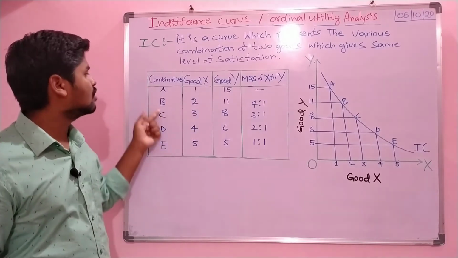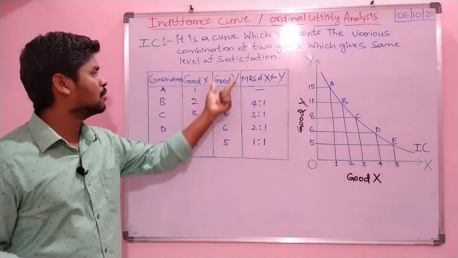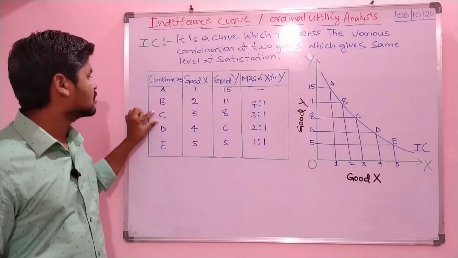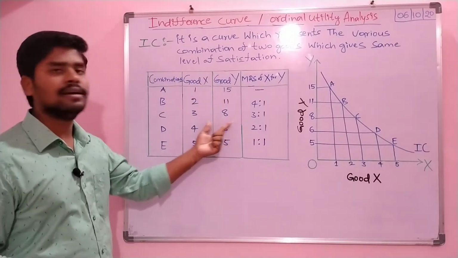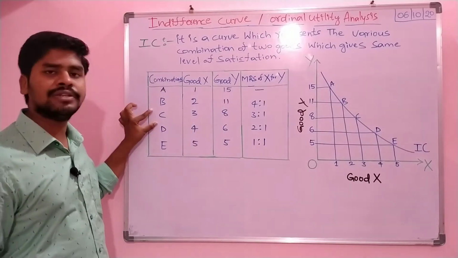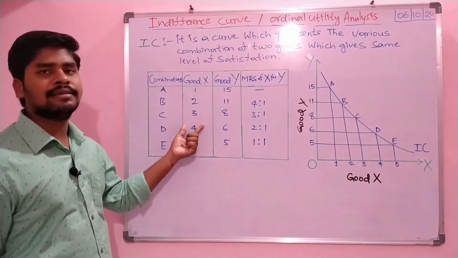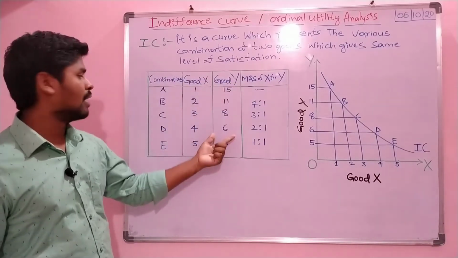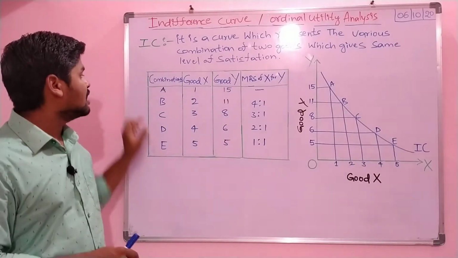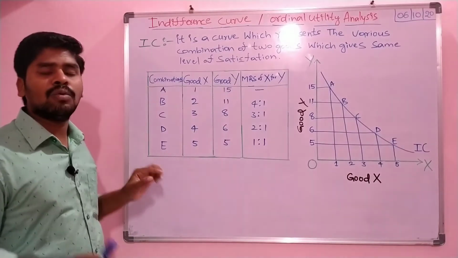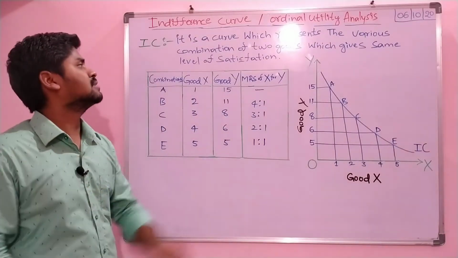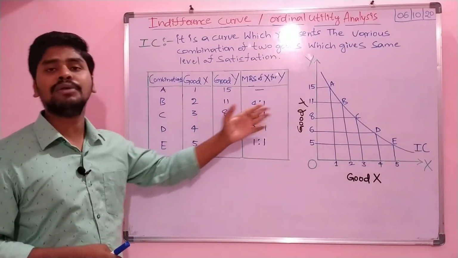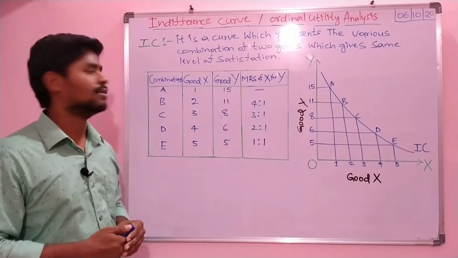Similarly, the second combination of X good and Y good is called combination B, and this is combination C, with the same X and Y, and combination D, which will have X good and Y good, the same 6 units. So those are combinations A, B, C, D. These combinations of two goods give the same level of satisfaction, which we get to know in this law of indifference curve.